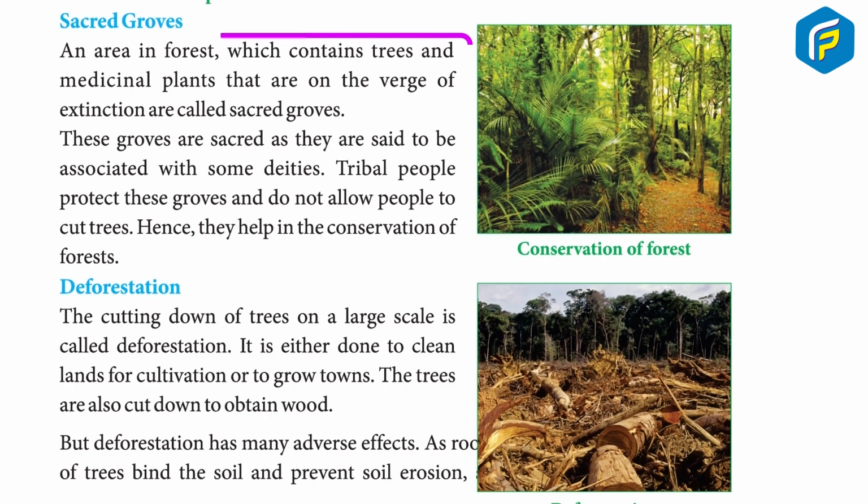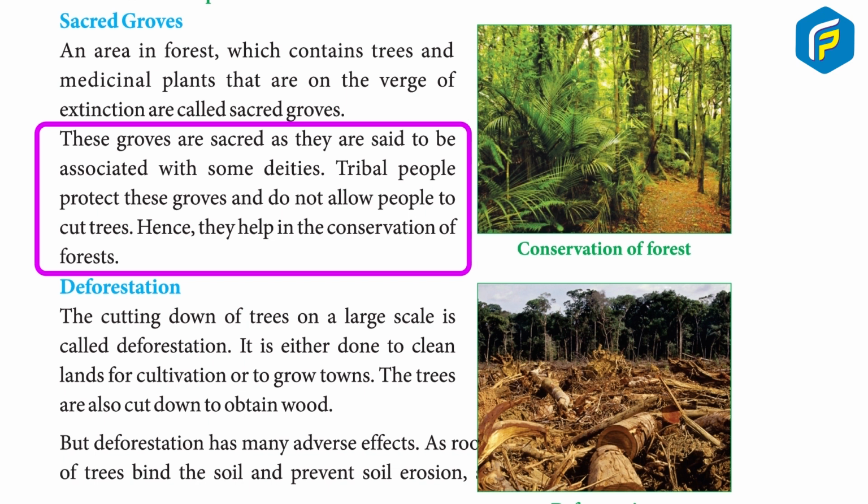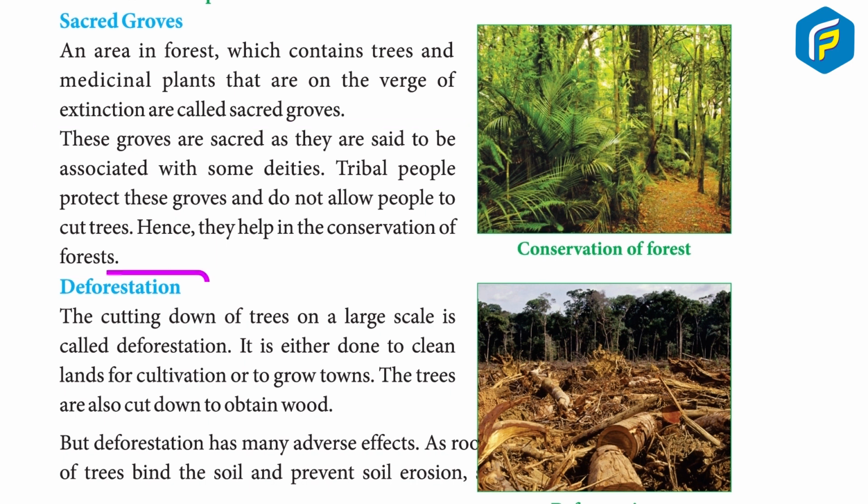Sacred groves. An area in forest which contains trees and medicinal plants that are on the verge of extinction are called sacred groves. These groves are sacred as they are said to be associated with some deities. Tribal people protect these groves and do not allow people to cut trees. Hence, they help in the conservation of forests.